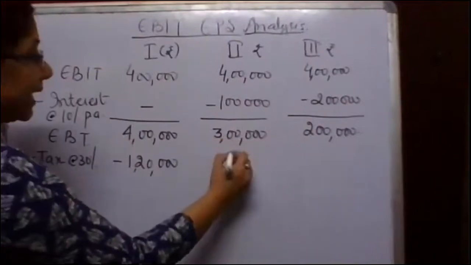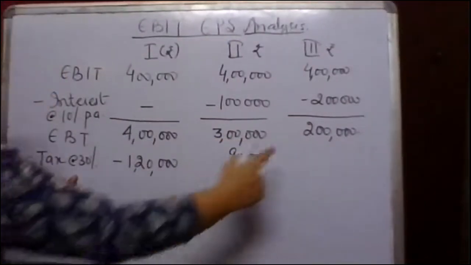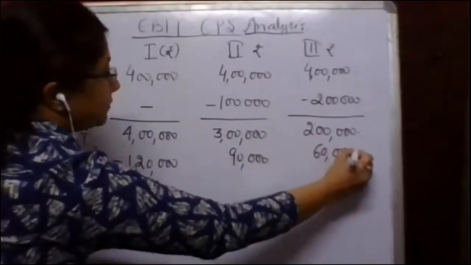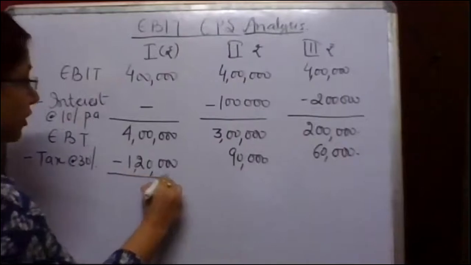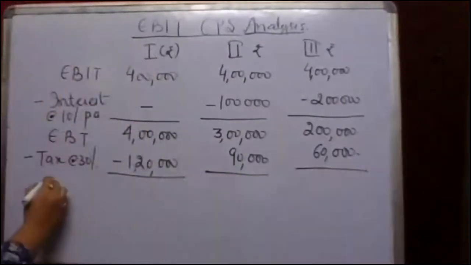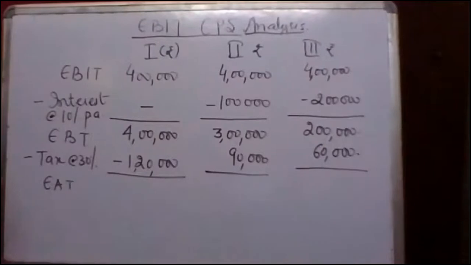30% of 3 lakh is 90,000 and 30% of 2 lakh is 60,000. Fine. So now the earnings which I get is earnings after tax. These are the earnings after tax.